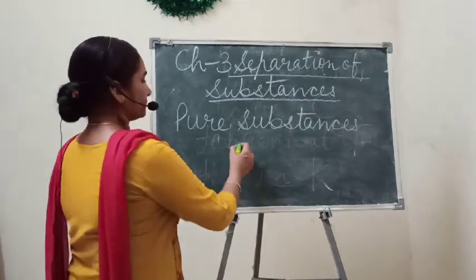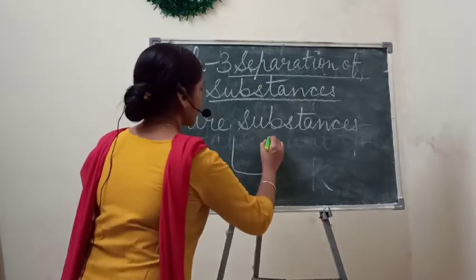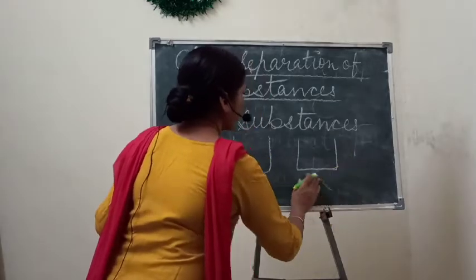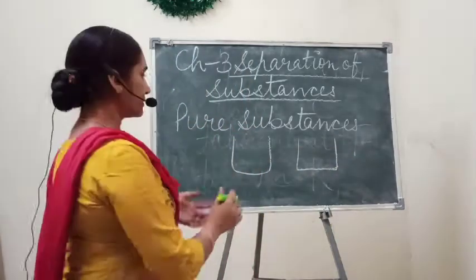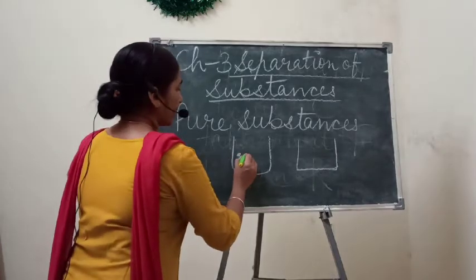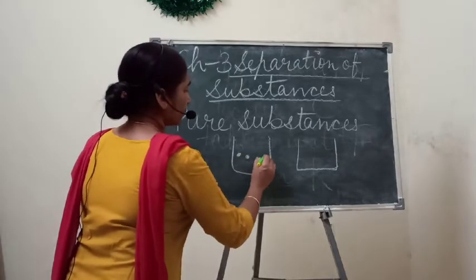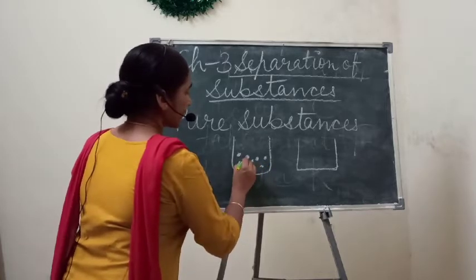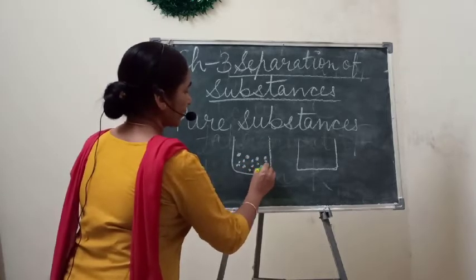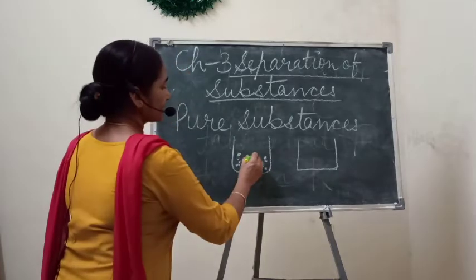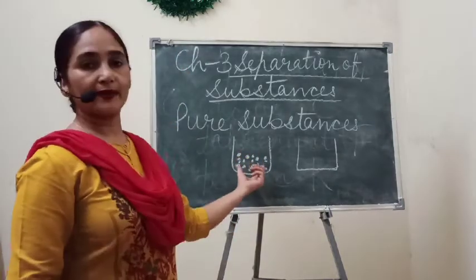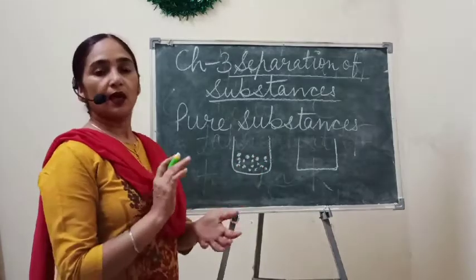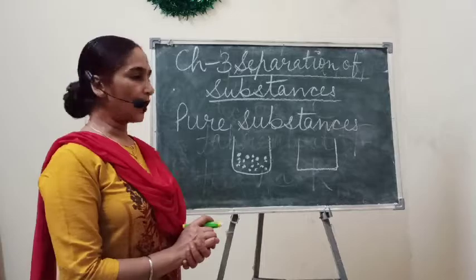Okay, so you can see here I am drawing two beakers, and in these two beakers I am making the molecules with white color. Means the same color of molecules are here, so we can easily say that these are pure, because they are made up of the same kind of molecules.